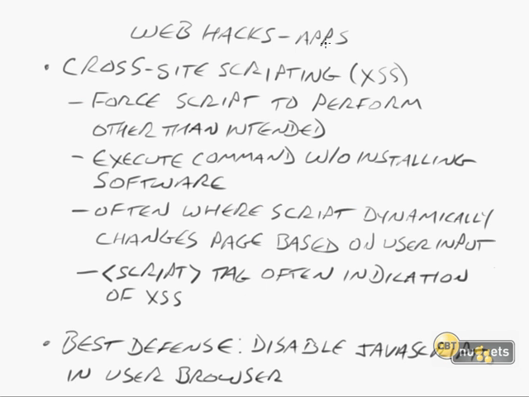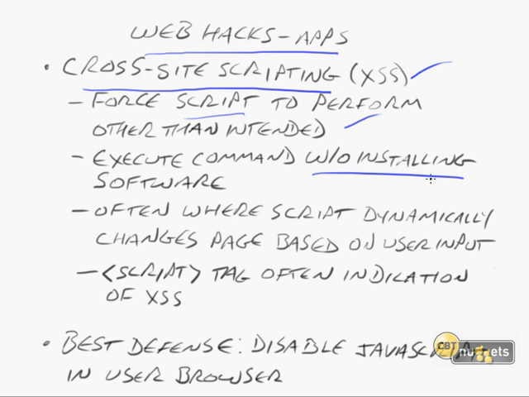Before we go into various demos, I just want to talk about some additional web app hacking that you could do. Cross-site scripting is still a weakness that could come up. This is where you can force a script to perform something other than what was intended, so you can manipulate the actions that the website performs. You can execute the command without installing any software. That's one of the advantages of cross-site scripting. You don't have to upload pwdump or something like that to do various functions. You can force it to do this without installing anything.